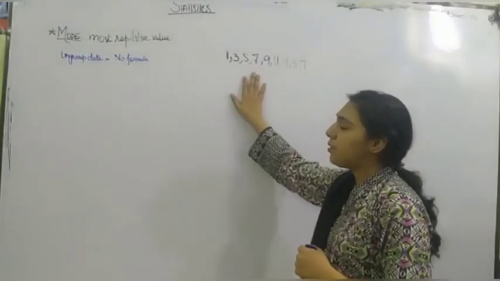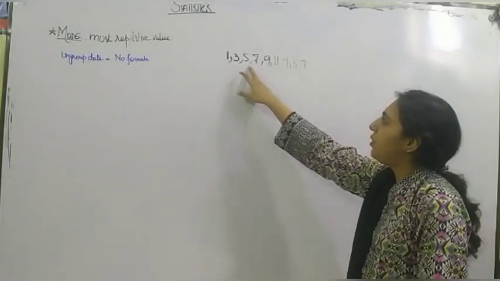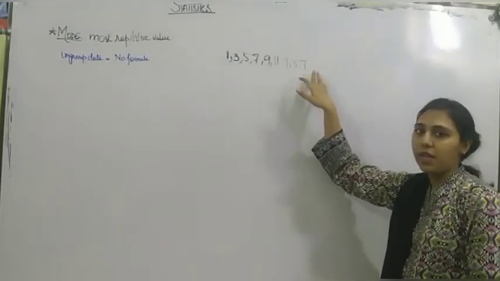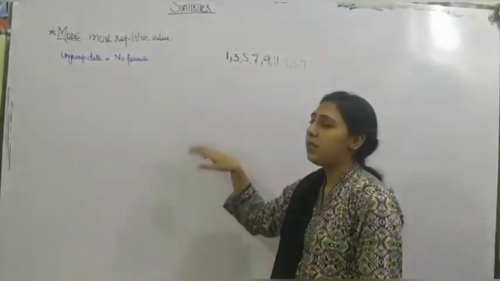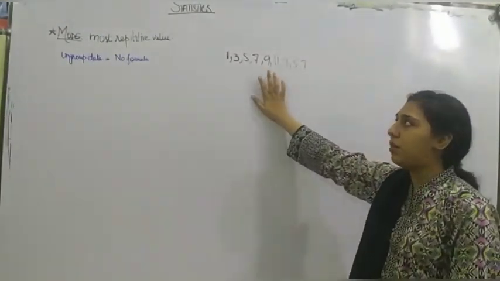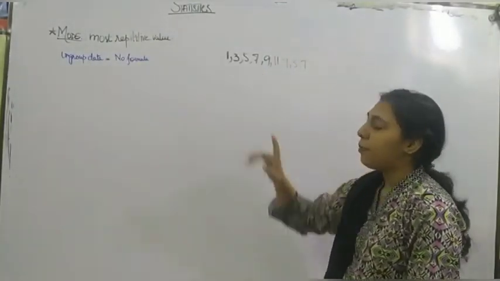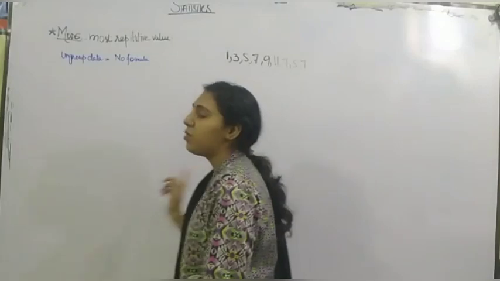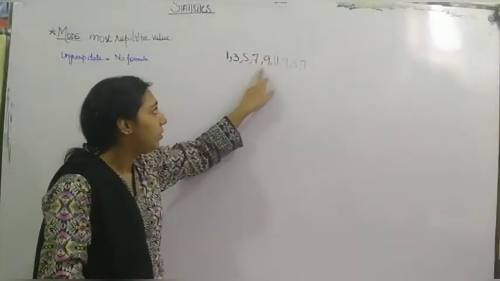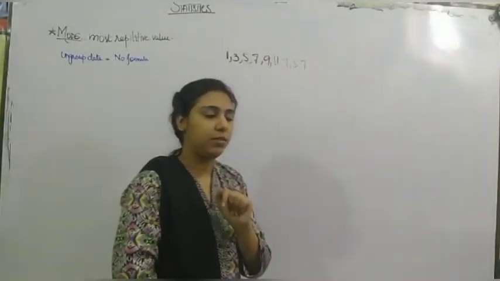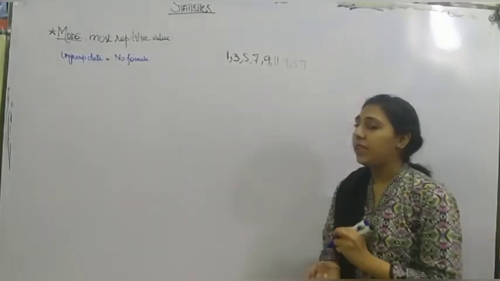And here is the data for the ungrouped data: 1, 3, 5, 7, 9, 11, 7, 5, and 7. Now here you can see 7 is the most repetitive value, occurring 3 times. But wait, there is one more value which is repetitive, which is 5. It is occurring twice.